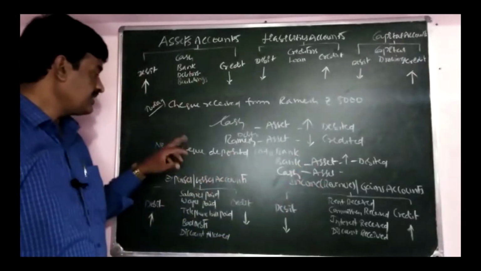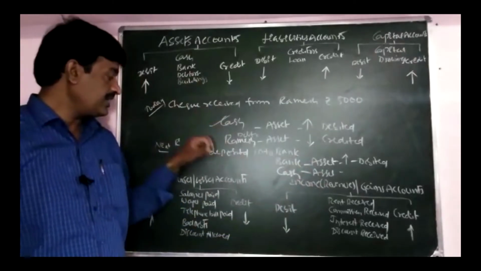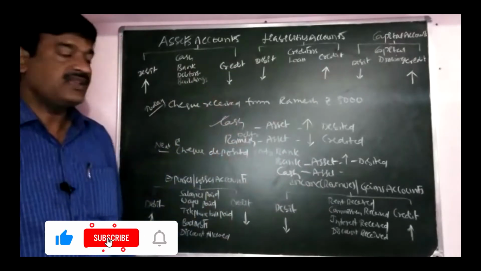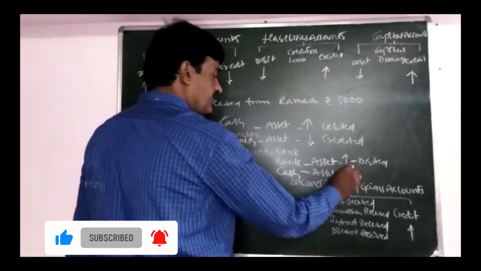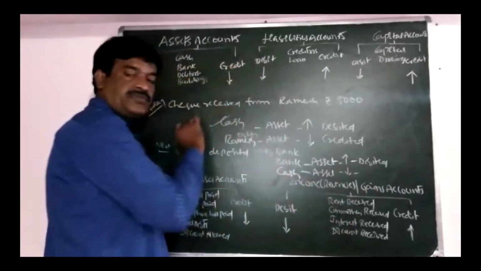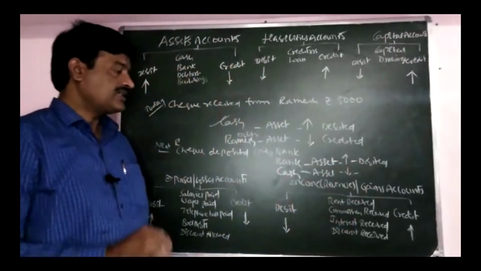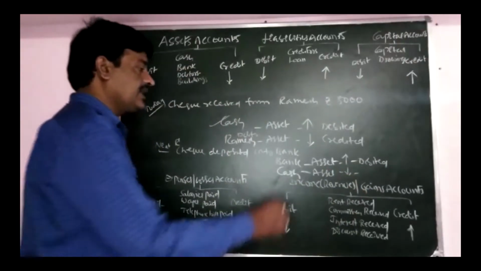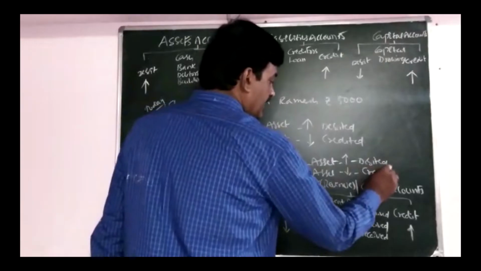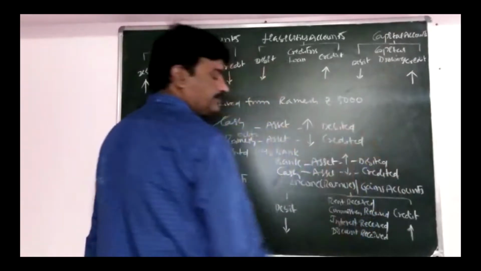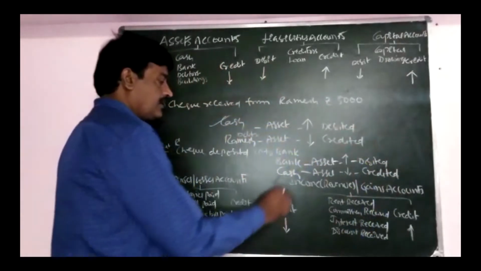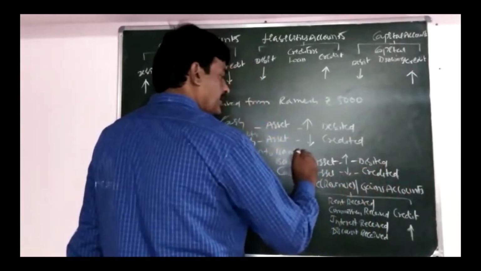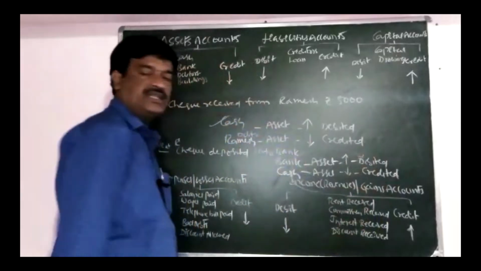When we are depositing the check, that is the cash, into bank, our cash is decreasing, because we treated yesterday's check as cash. Our cash in the cash box is decreasing. Asset decreased means credited. So cash account is credited and bank account is debited.